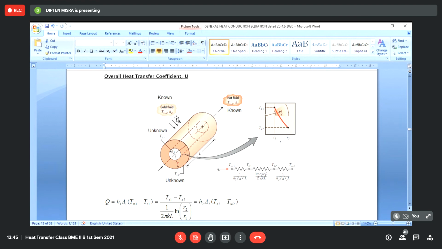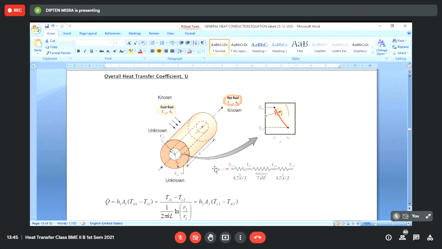And if it is so, then what will happen? Then we can expect the temperature to change also with Z. Temperature in the thickness of the wall will now change with Z. If T infinity 1 is a function of Z, T infinity 2 is a function of Z, then in the thickness of the wall also, the temperature will be changing with Z. But that will again become a more complicated case.